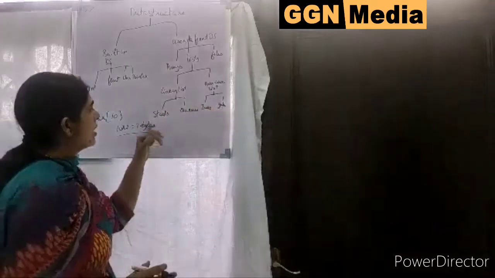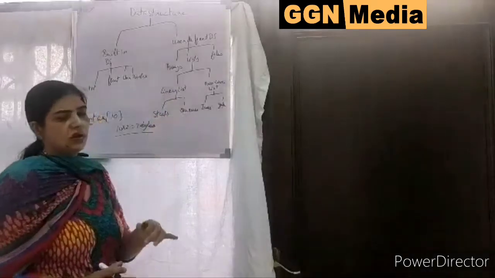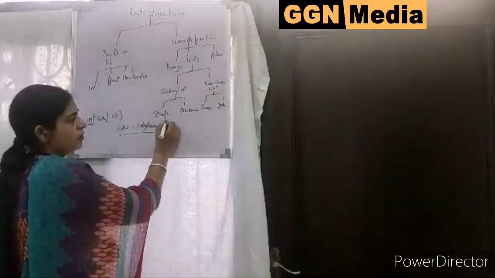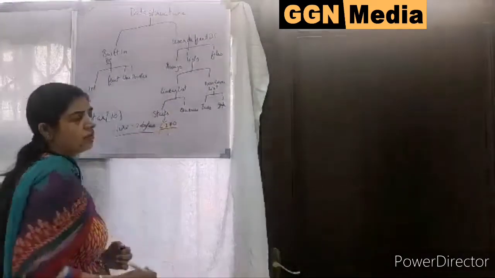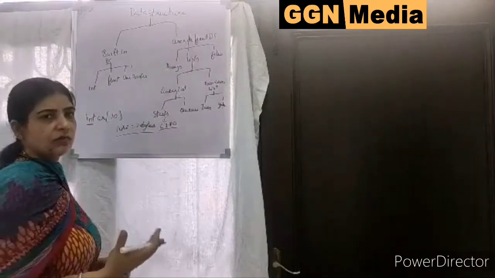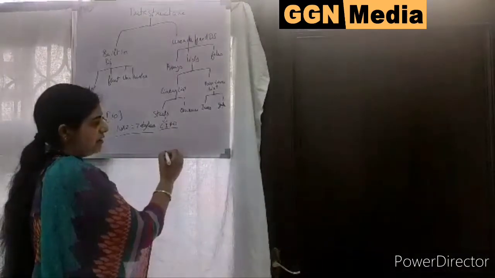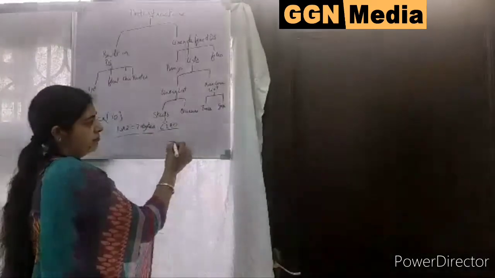Now, in linear list, I am taking stacks and queues. Stacks mean if I am placing anything, it follows the last in first out procedure. LIFO. It follows the last in first out procedure. For example, I am placing plates. First plate, second plate, third plate, fourth plate.